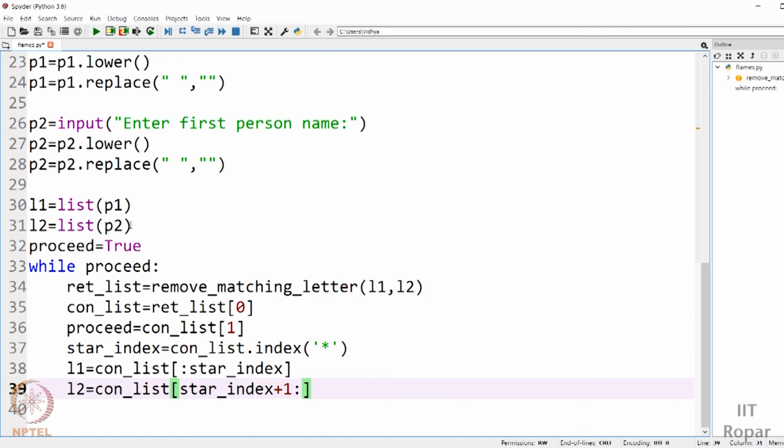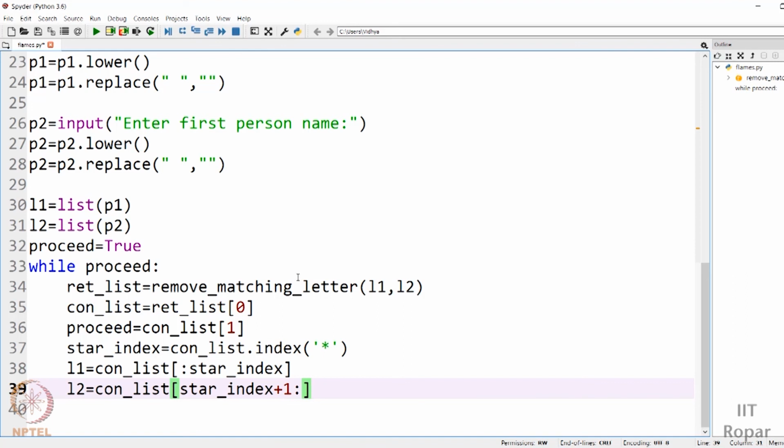So that is the extracted concatenated list. From that list we have extracted out, and we had extracted the flag proceed. If it says true, that is, it has found one matching letter, there is a possibility that there is another matching letter, so we have to proceed again. If there is no matching letter present and you check again, obviously you won't get any matching letter, right? So that time you can stop. That is captured in this flag proceed, and this is your concatenated list, and star was the separating marker in our concatenated list. Based on the star index, I had sliced the list into 2 portions, and I have my lists L1 and L2 ready for my next iteration.